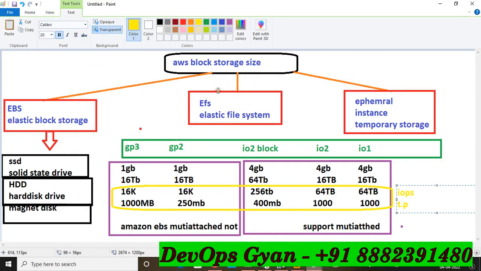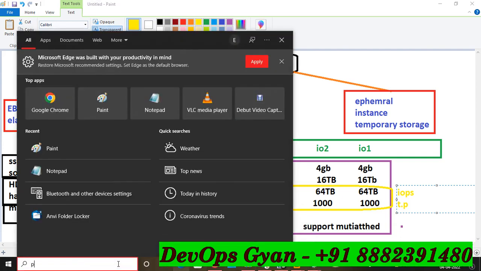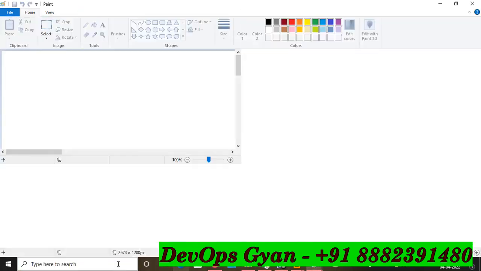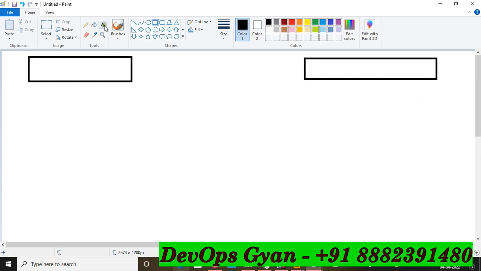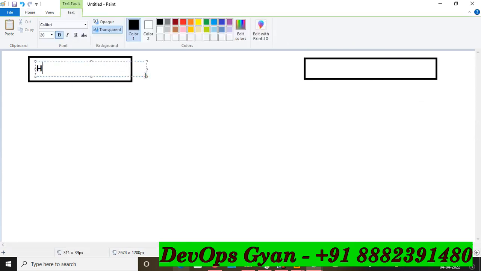EBS elastic block storage, file system and ephemeral. Now similarly when you go to the hard disk section, the magnetic section, you will find differences. So again I'm going to open Paint and write here HDD and magnetic type. So here this is hard disk and magnetic. What is the operation of this?